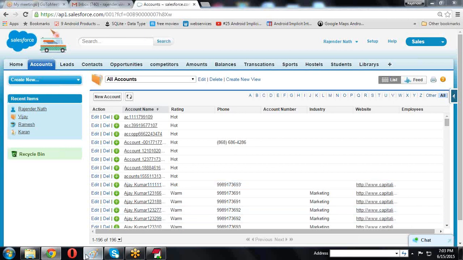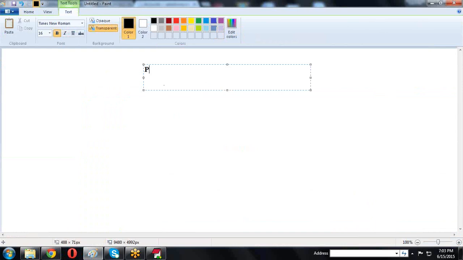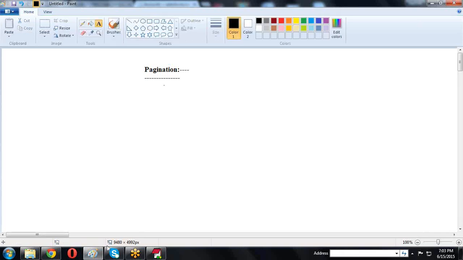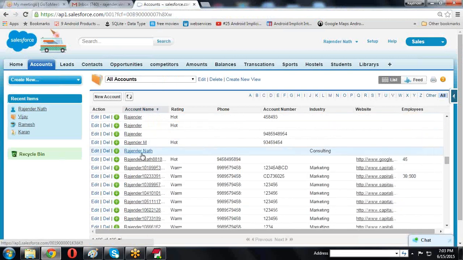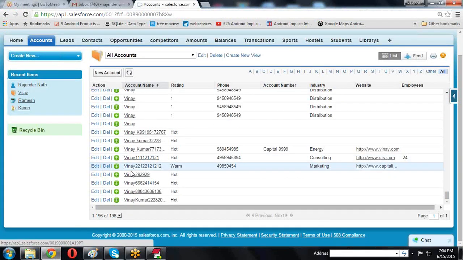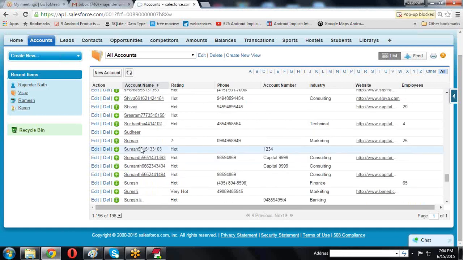So the pagination concept we are discussing. What is pagination? Why do we go for pagination here? The pagination concept is about an object in which we are storing a number of records. How many records can we store here? Millions of records.